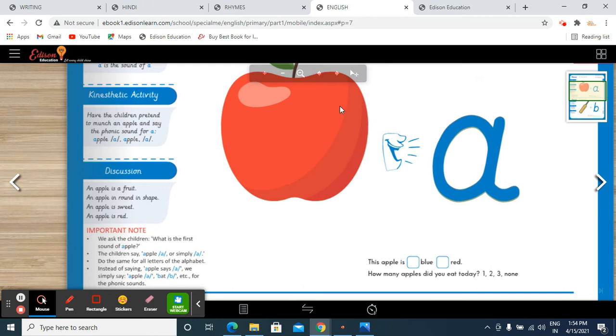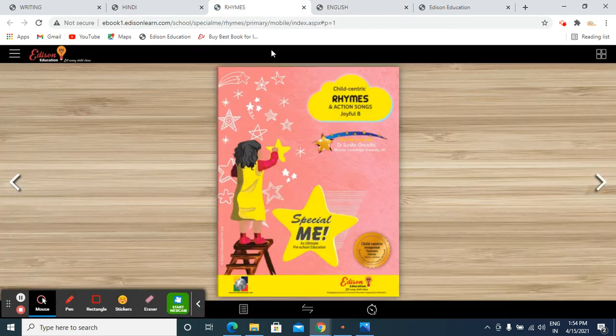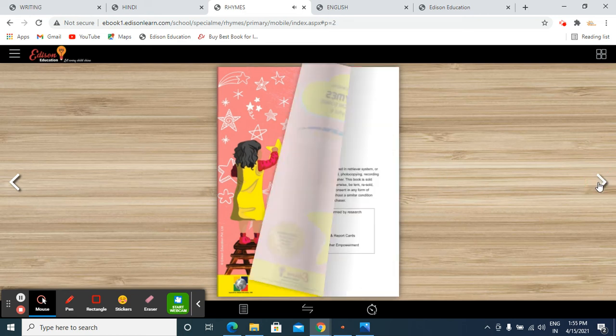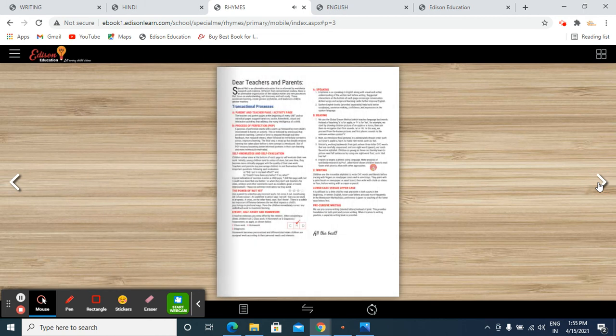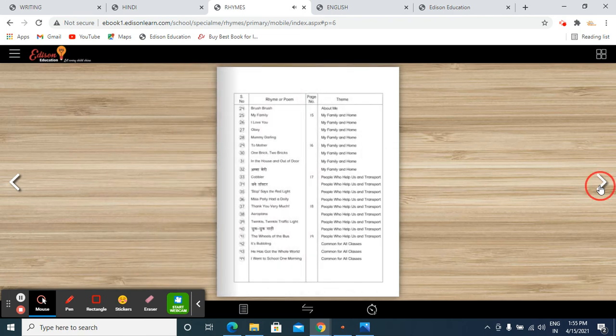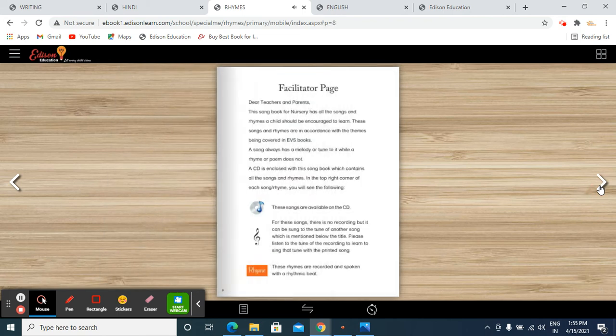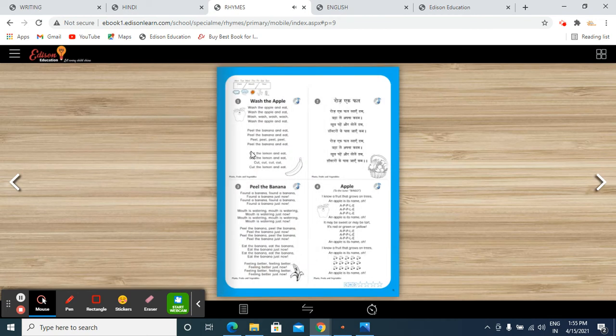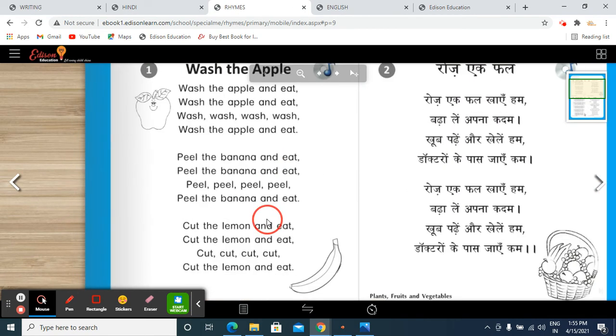Now we are going to recite the rhyme on apple the way we did yesterday. So open your rhyme booklet. I have opened my book. Madam has opened her book. Have you all opened your books? This is your rhyme booklet. Turn the page. So here's your rhyme. Wash the apple.